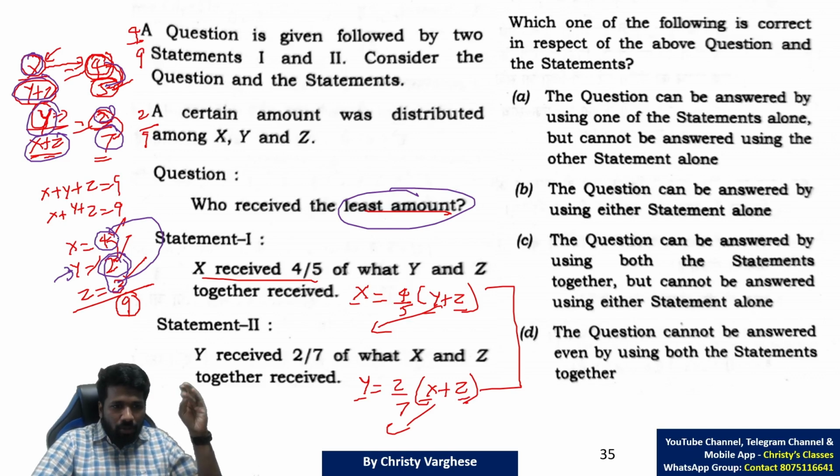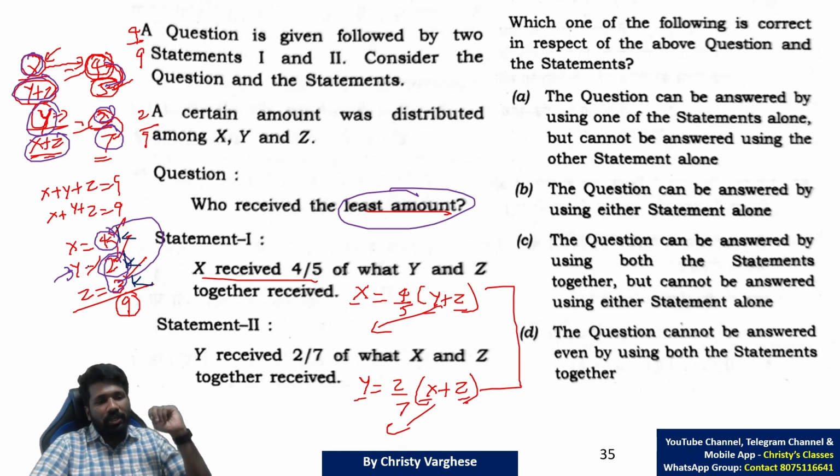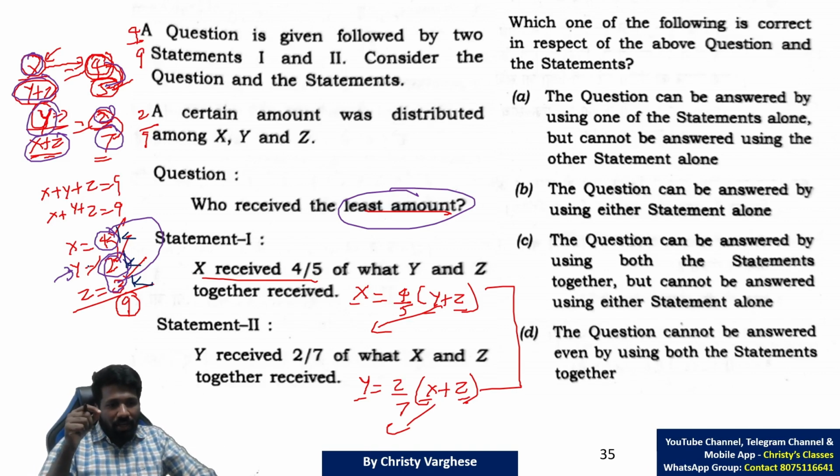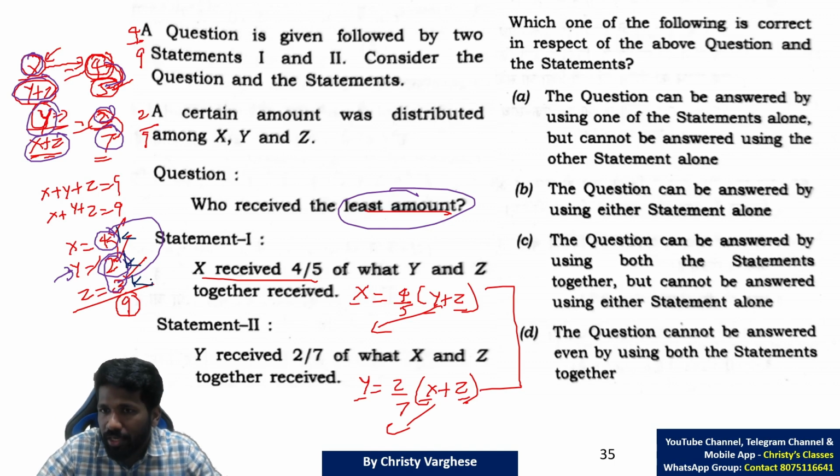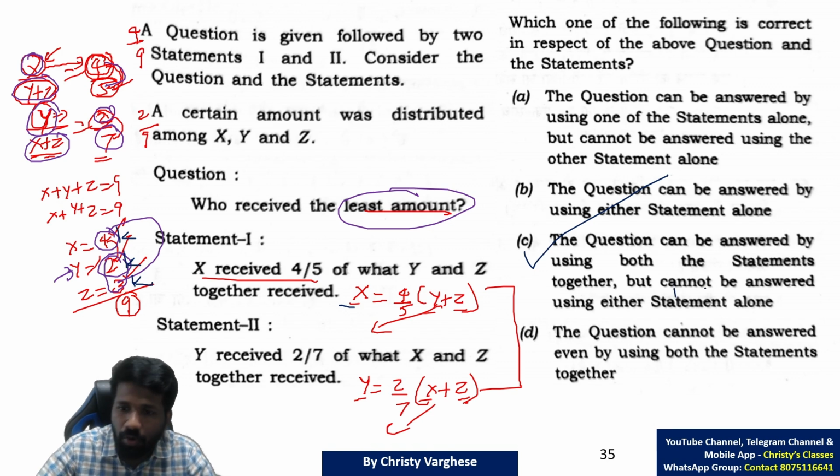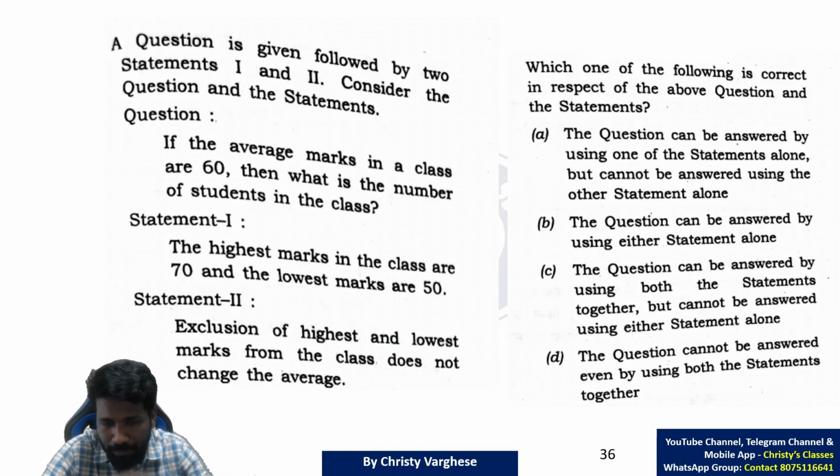If you want to generalize it, you can say this is 4k, this is 2k, this is 3k. For any value of k, which is smallest and which is largest will not change. Y will be the smallest, x should be the largest because it is 4k, and z should be the middle. 4, 2, 3. If it is double, 8, 4, 6. That's why you cannot uniquely determine the x, y, z values, but you can say the comparison easily. That is why both statements together are needed. The question can be answered using both statements together, but cannot be answered using either statement alone.